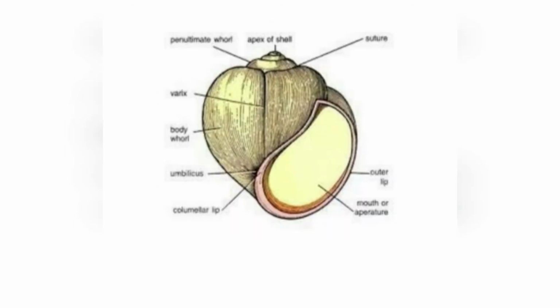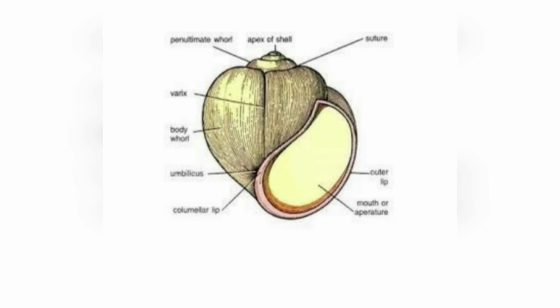This is snail, Pila globosa. It comes under phylum Mollusca. Calcareous exoskeleton is present in their body. Soft-bodied body is divided into head, visceral hump, and muscular foot. Mantle is present in their body.